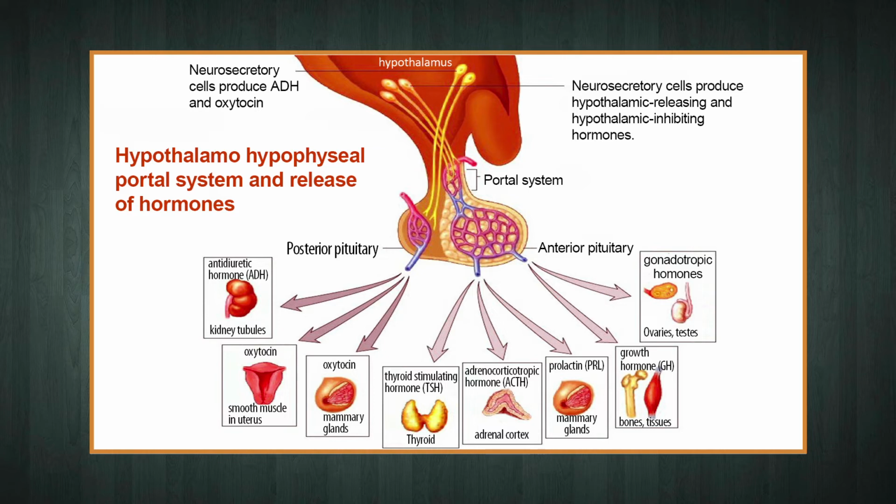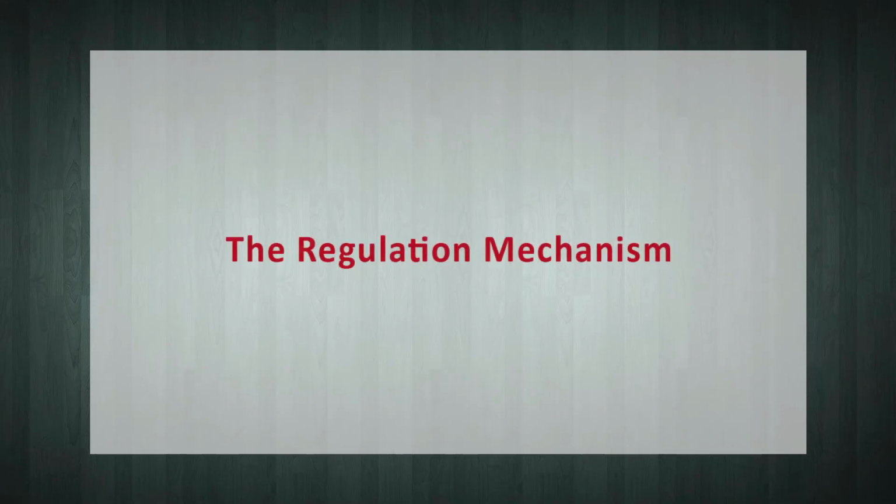The pituitary gland, which is connected by a stalk to the hypothalamus of the brain, regulates the activity of the endocrine glands as represented in the given figure. The hypothalamus works by detecting the increasing levels of the target organ's hormone and then sending signals to the pituitary gland. In turn, the pituitary gland releases certain hormones which travel through the bloodstream to the target gland and then instructs the target gland to stop the hormone production. Dear students, let us now understand the regulation mechanism in detail.